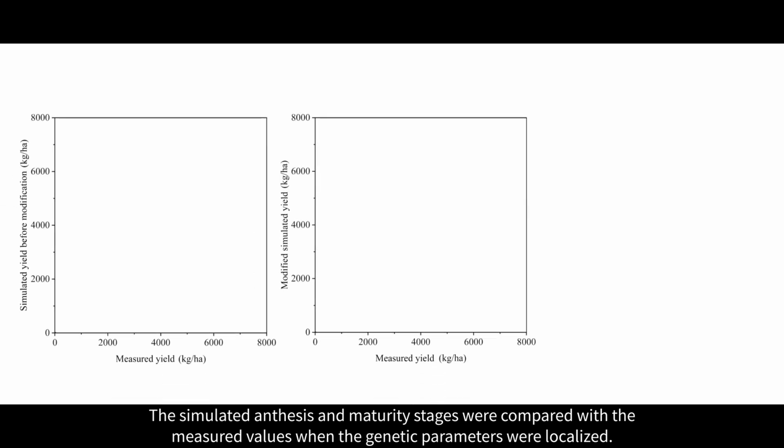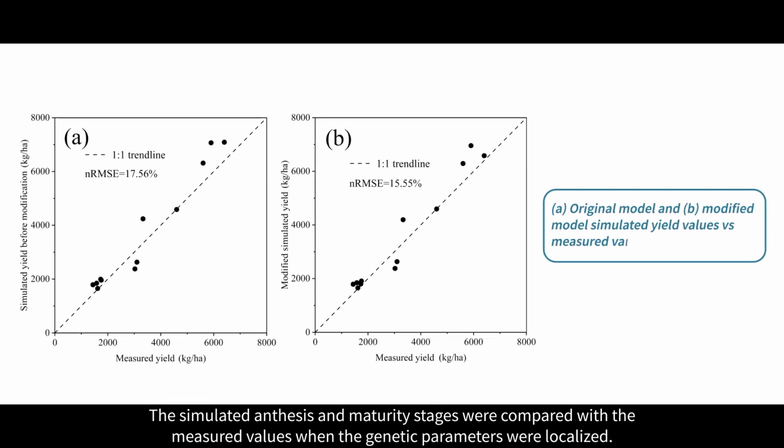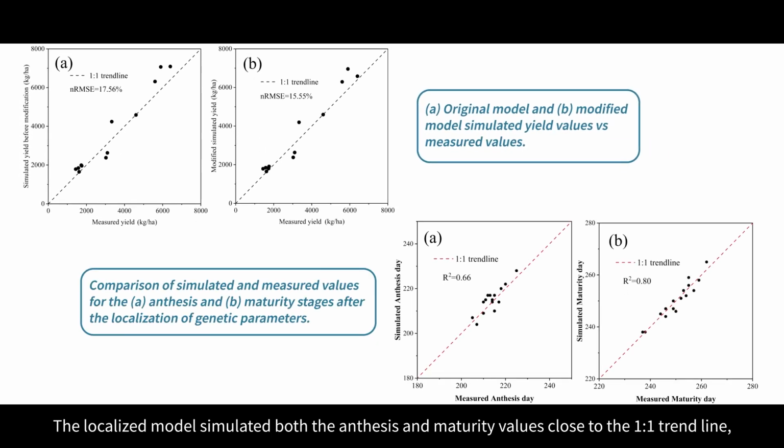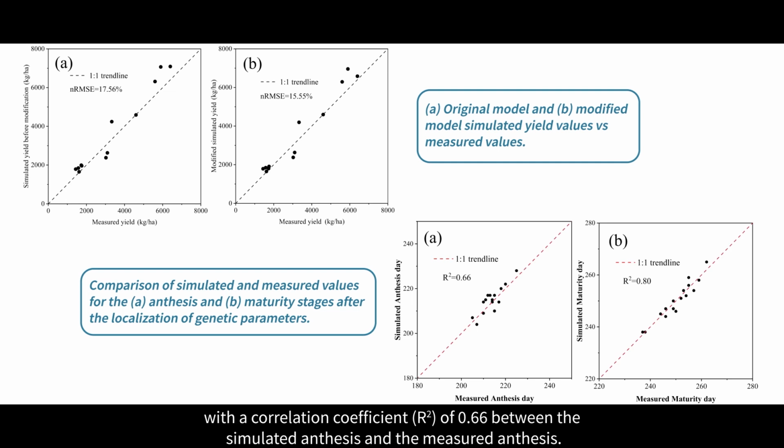The simulated anthesis and maturity stages were compared with the measured values when the genetic parameters were localized. The localized model simulated both the anthesis and maturity values close to the 1-to-1 trend line, with a correlation coefficient of 0.66 between the simulated anthesis and the measured anthesis.